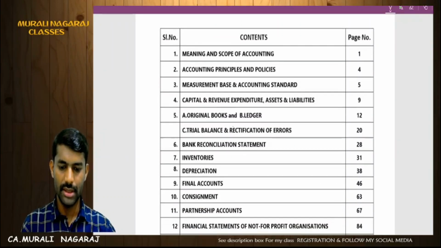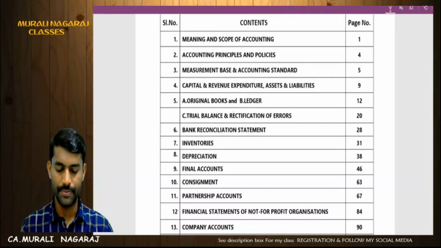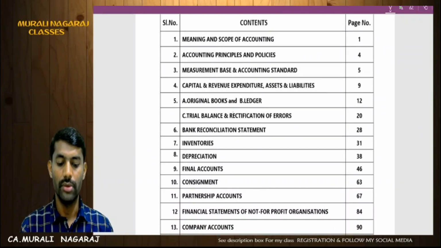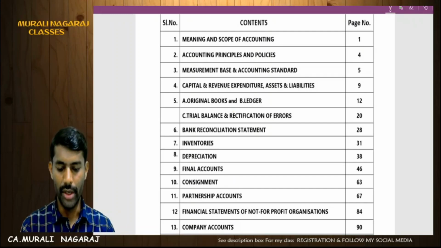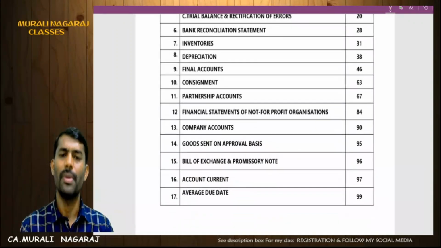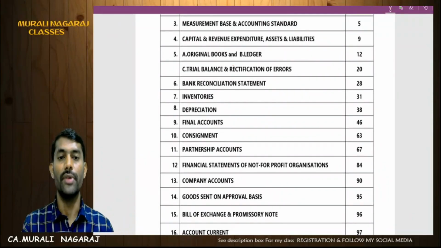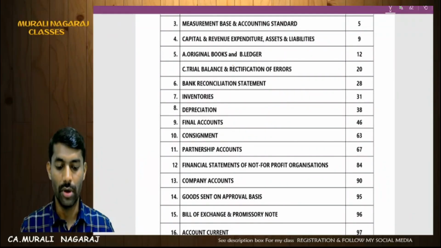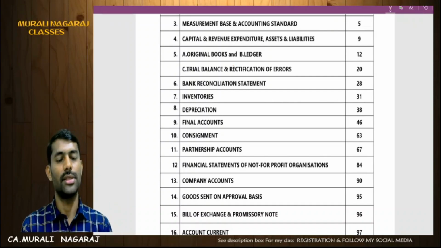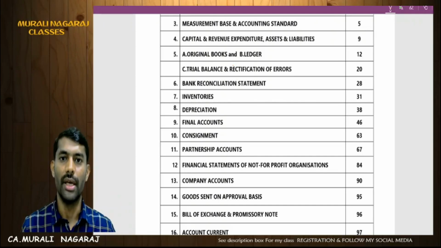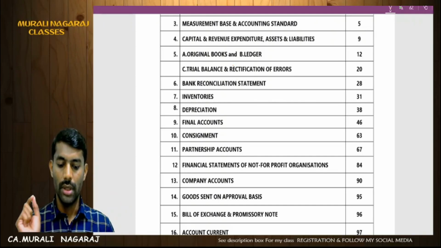Now, in these 17 units, the important areas you have to focus on are what we are going to discuss in this video. So before you go for the examination, pay attention to it. It is not that these are the questions which are going to appear in the examination. No, I'm not making the video for that, because the institute will never ask a question beyond the syllabus, so weightage will be adequately given for the entire syllabus.